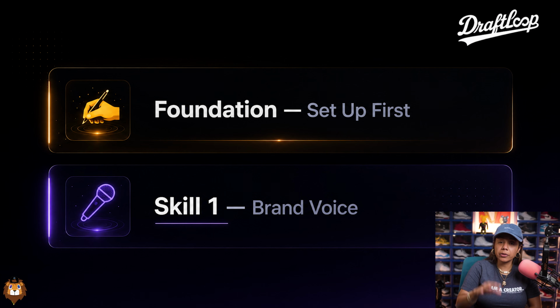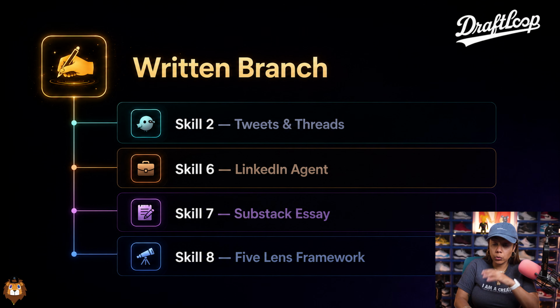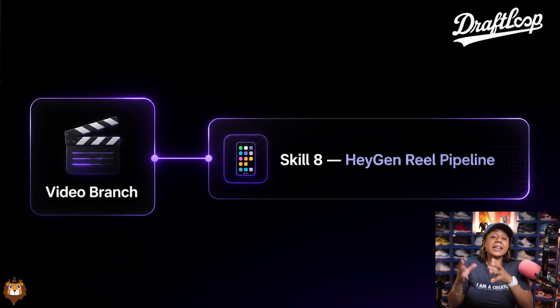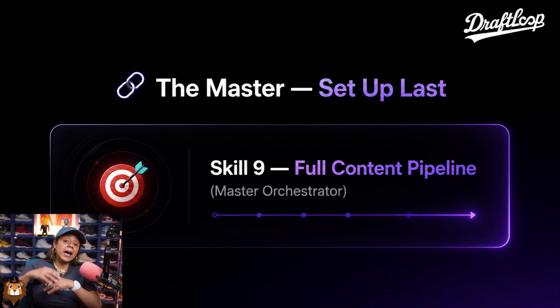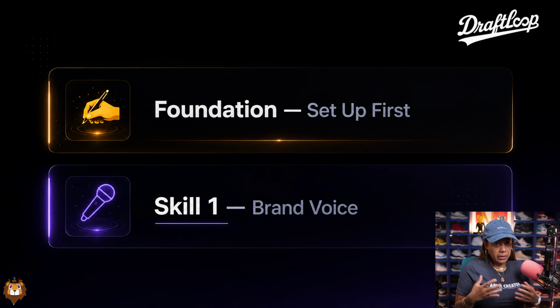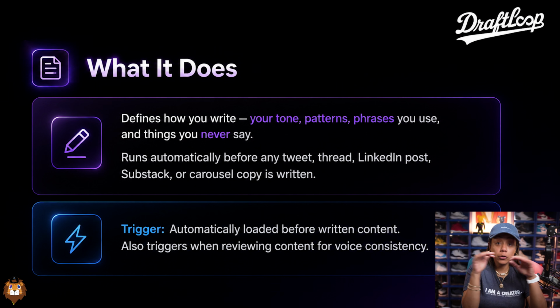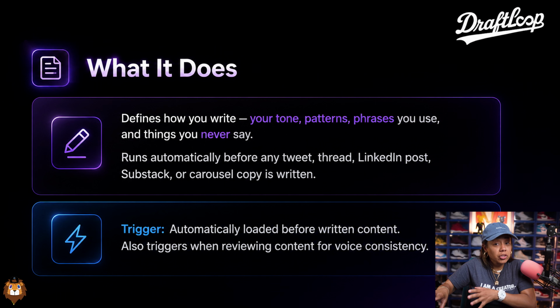To break it down even simpler, it's only 5 sections. We have our foundation, we have our written side, the visual, the video, and then at the end of this video, we're going to show you how it is simple to just type in one thing and it creates everything automatically. So the first thing we have to do to set up the system is the foundation, which is our brand voice. This is a very important skill to set up first and foremost, because this determines our tone, our patterns, our phrases, everything for it to sound exactly like us when we're making our tweets and LinkedIn and Substack posts, so it doesn't sound like generic slop.